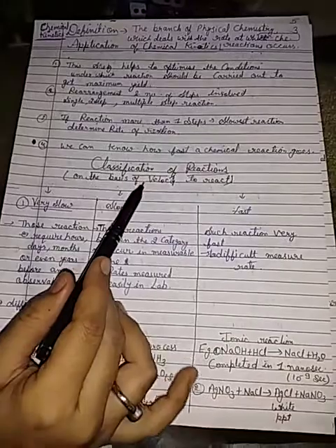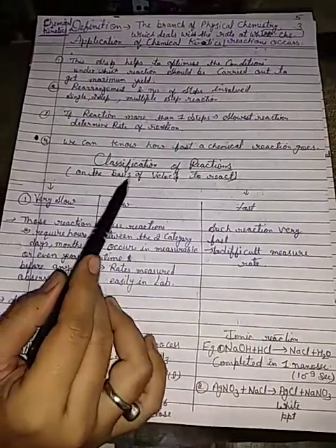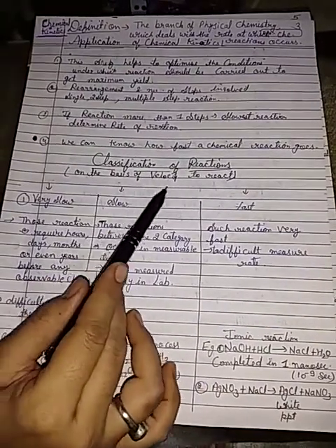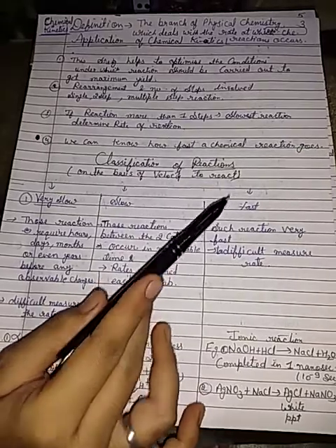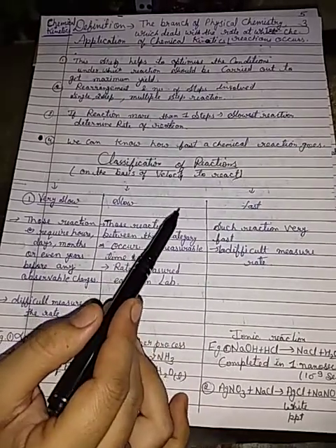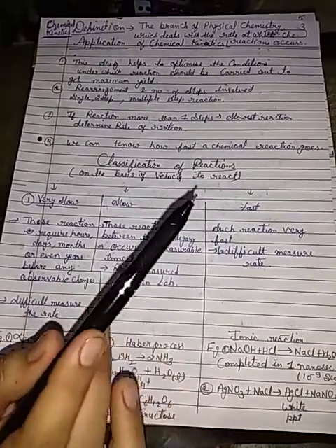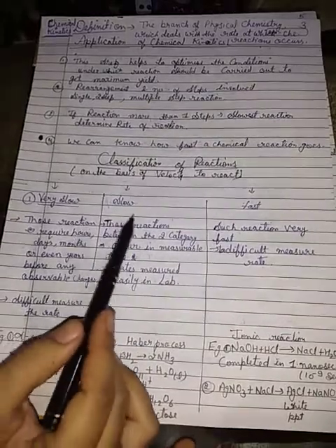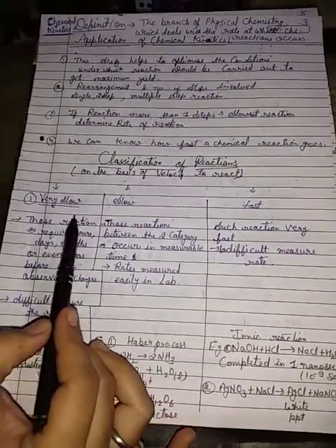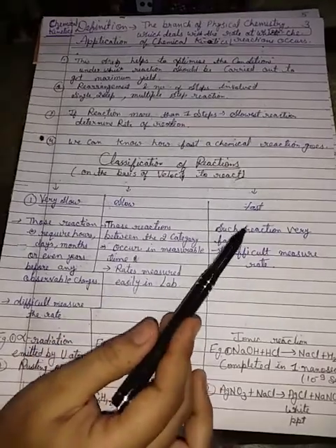Next topic is classification of reactions on the basis of velocity of reaction, that is, speed of reaction. There are three types of reaction: very slow, slow and fast.